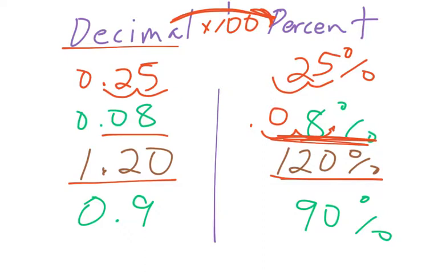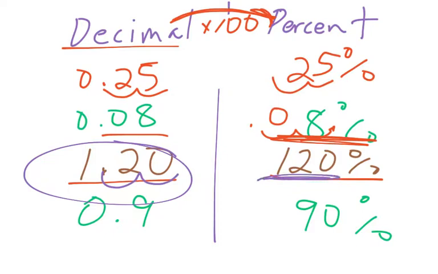Or if we're talking about going back from a decimal to a percent, let's say we're doing this one. Remember, to go from a decimal to a percent, you can multiply by 100 or move your decimal point 2 places to the right, 120%. Or if we're given 90%, to make a percent into a decimal, you can divide it by 100 or move your decimal 2 places to the left, 0.9. Okay? Let's talk about other conversions.